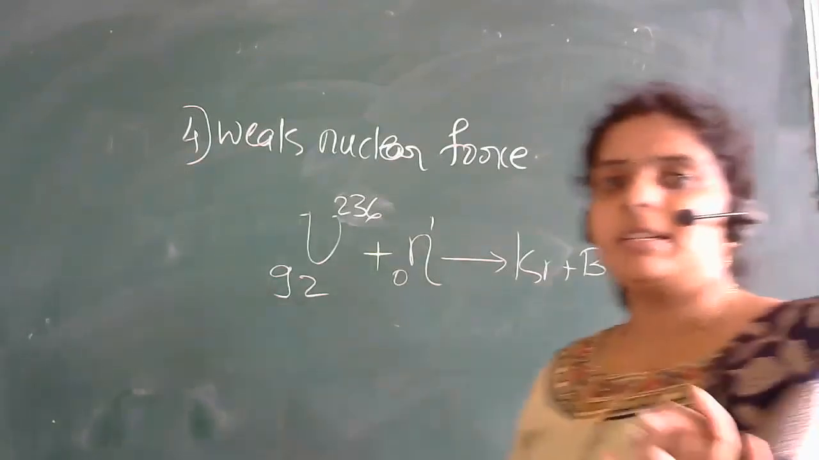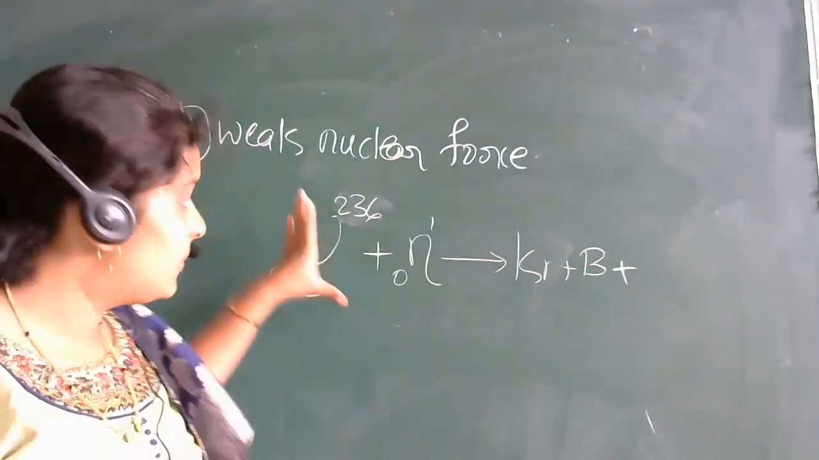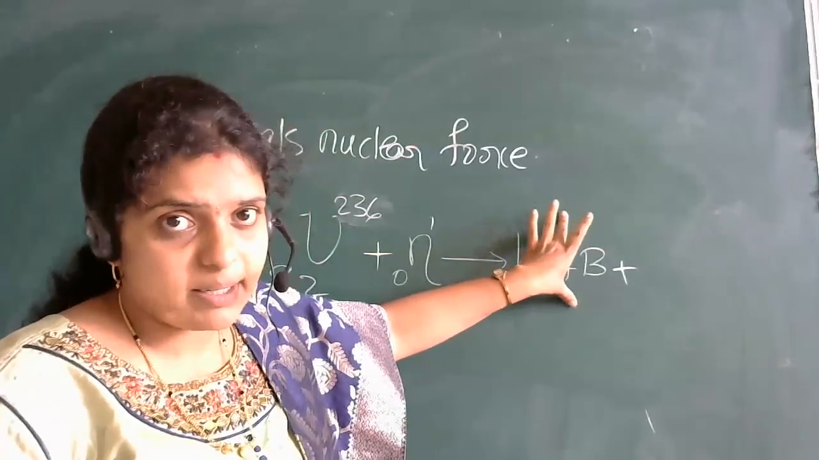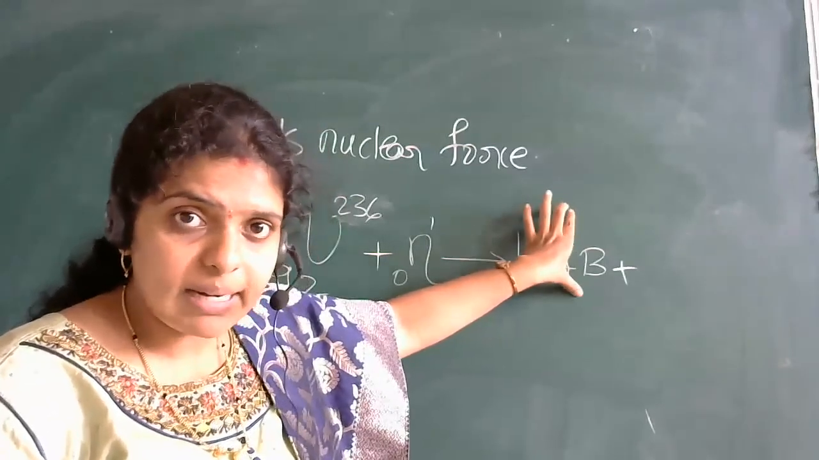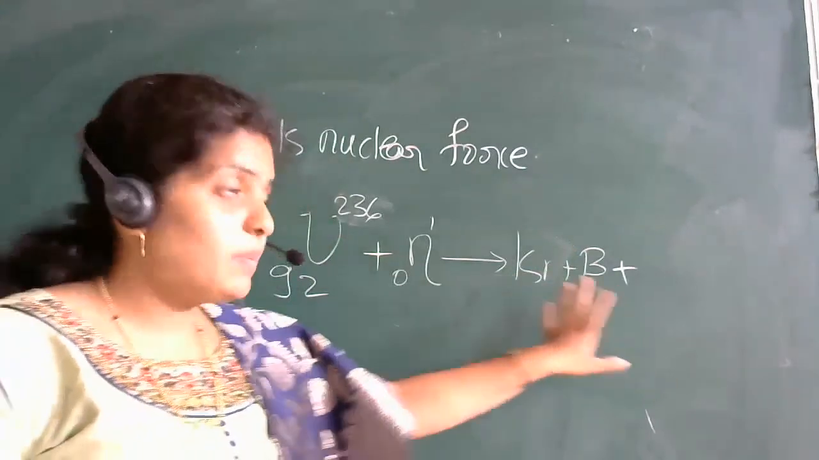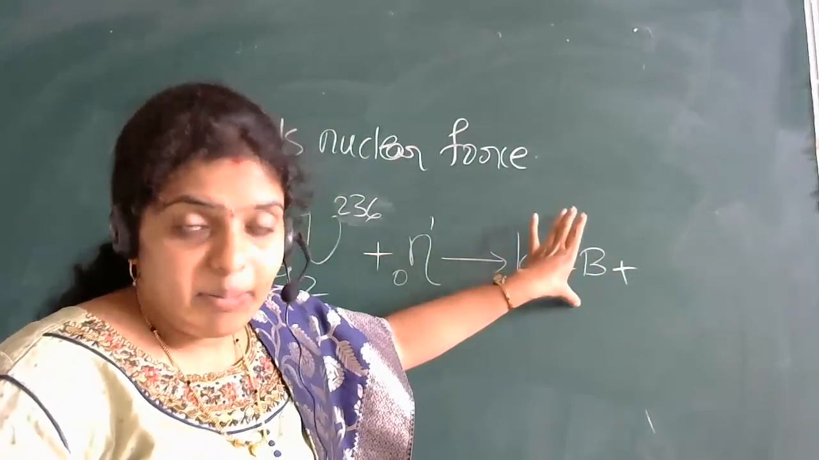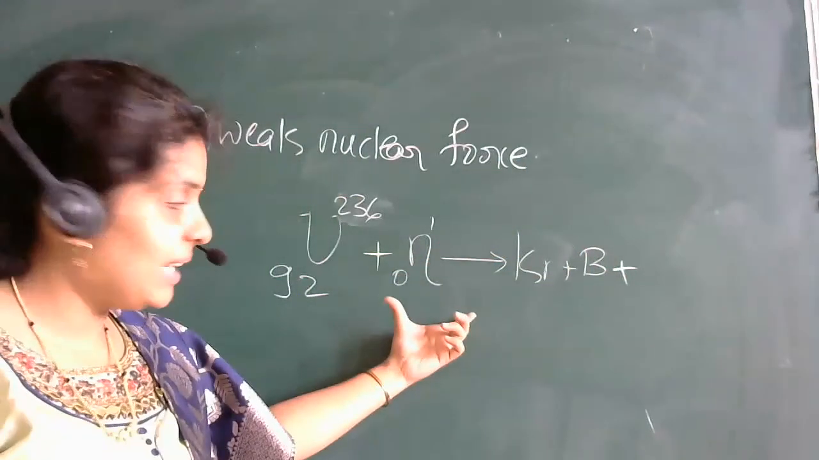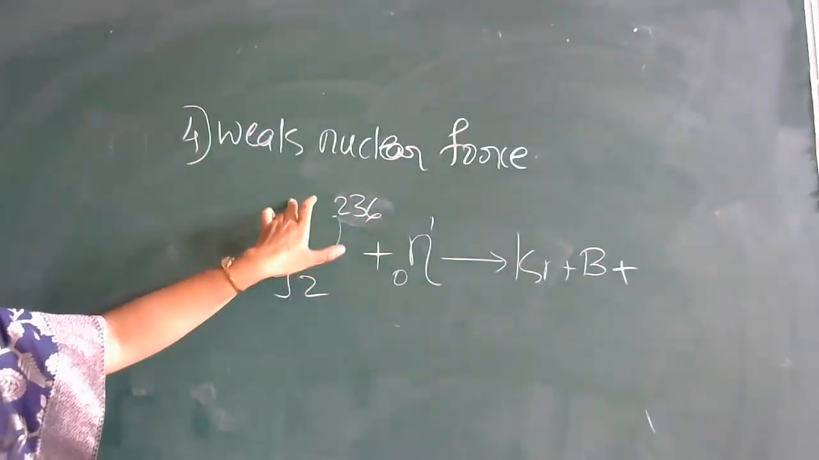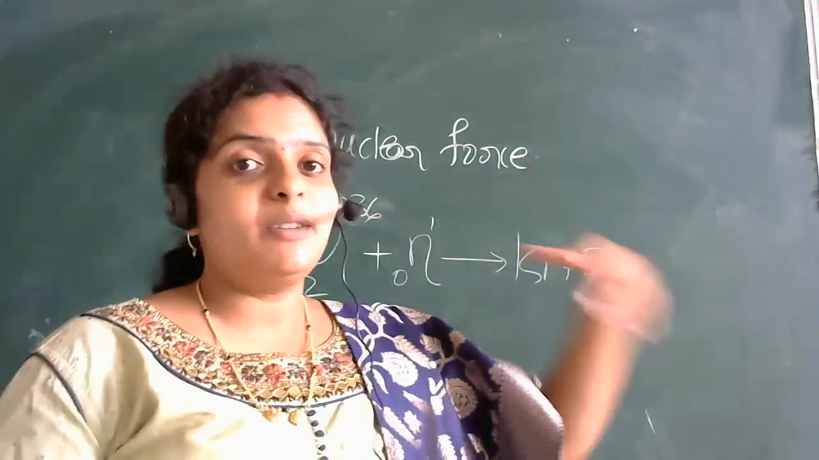Okay. So the definition, last once again I'll repeat. It is the force between elementary particles. The force between the elementary particles during radioactive decay. This complete process is called radioactive decay. The force between elementary particles during the radioactive decay with a radioactive substance is known as weak nuclear force.